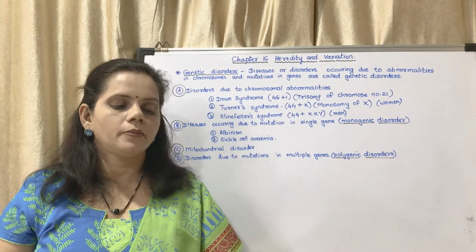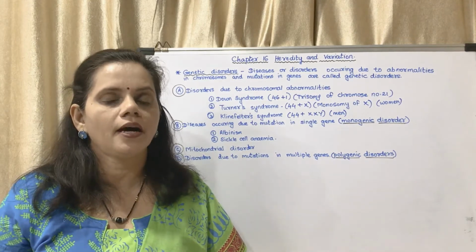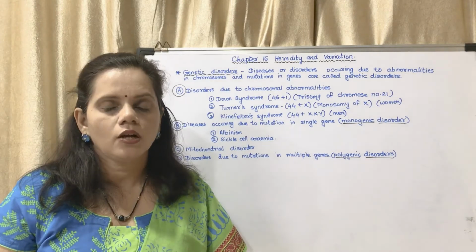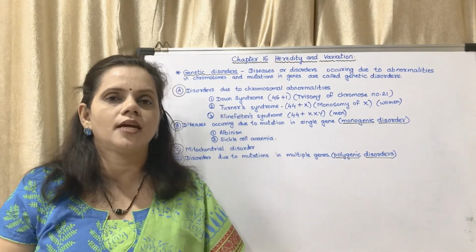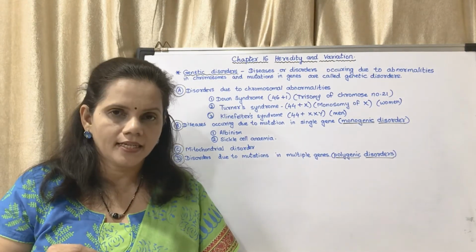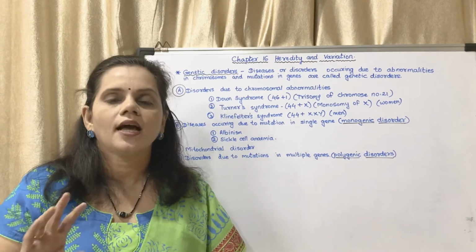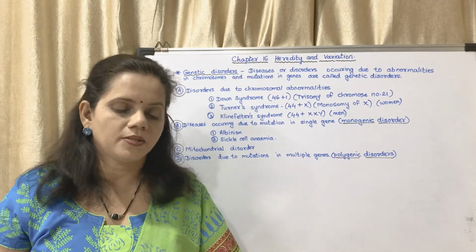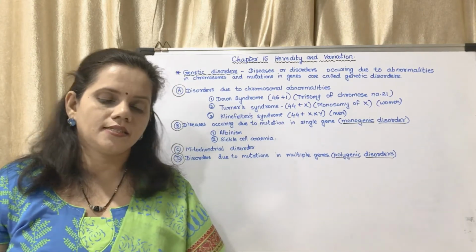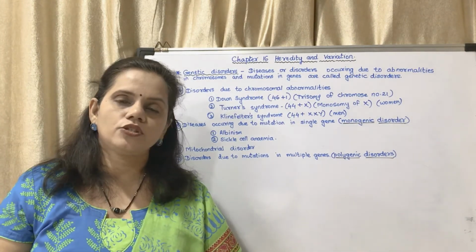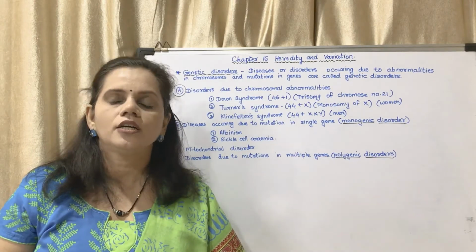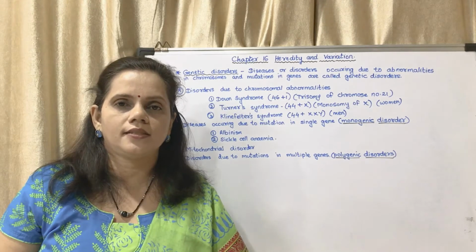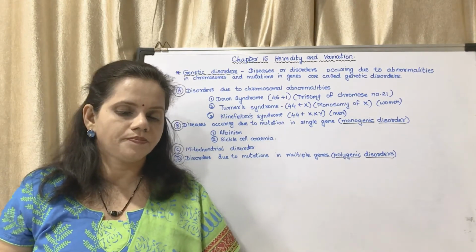It causes abnormal metabolism. Metabolism is the chemical reactions which are taking place inside a cell. So the particular chemical reactions which are taking place inside a cell do not take place, and it leads to some type of disorders. Examples are Huntington's disease, Tay-Sachs disease, galactosemia, phenylketonuria. You have to just go through all these names. They could give you an odd man out question.